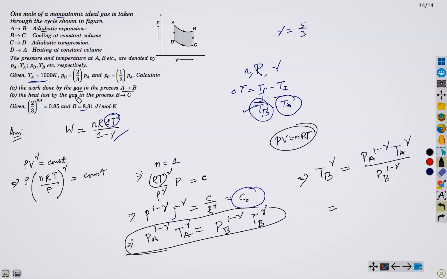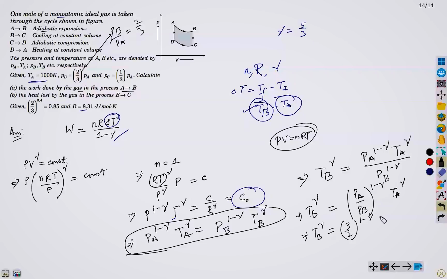We have PB and PA related: PB by PA equals 2/3. Therefore PA by PB would be the reciprocal, 3/2. So we have 3/2 to the power 1 minus gamma, and TA is given as 1000.